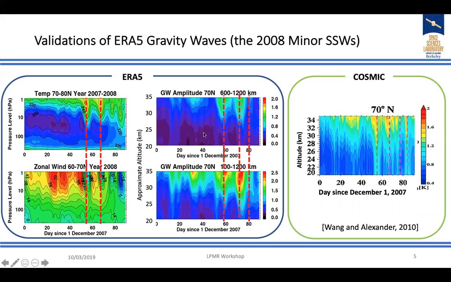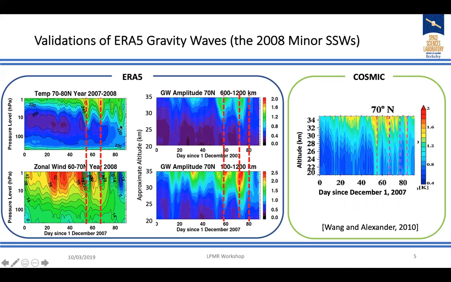The right side shows the gravity wave amplitude at 70 north. The top panel is for gravity waves with horizontal wavelengths of 600 to 1200 kilometers, and the bottom is gravity wave amplitude including all of them. The dotted lines indicate the lines shown in the COSMIC observations by Wang and Alexander. ECMWF ERA5 captured the two peaks indicated by COSMIC, and the third peak we do not see. However, the majority of the variations are well simulated by ERA5.